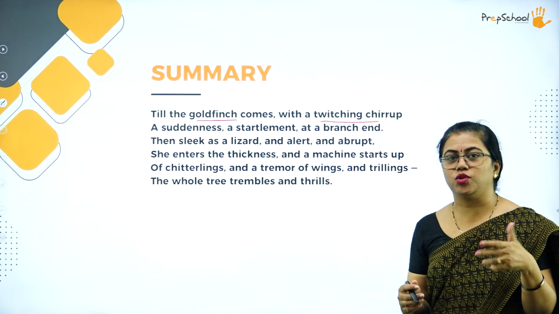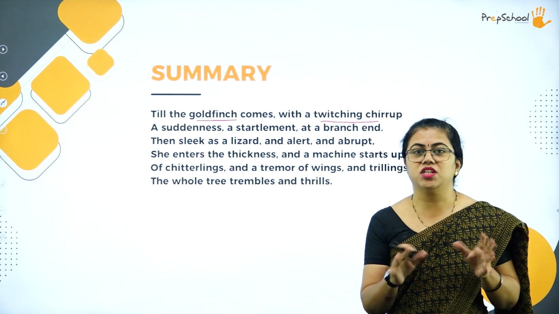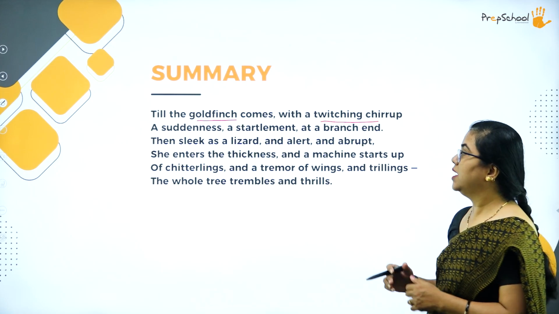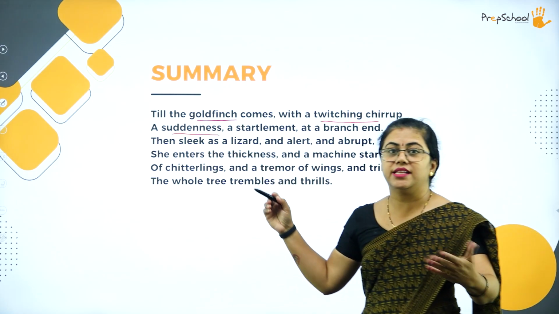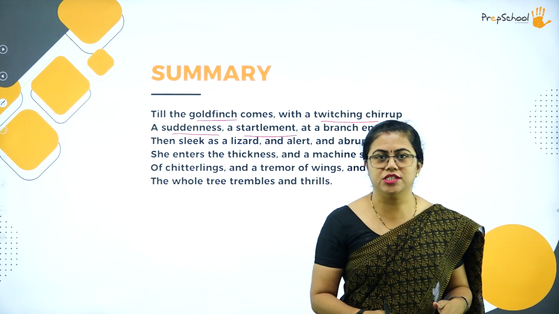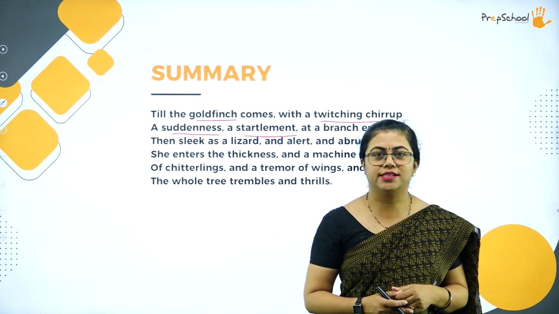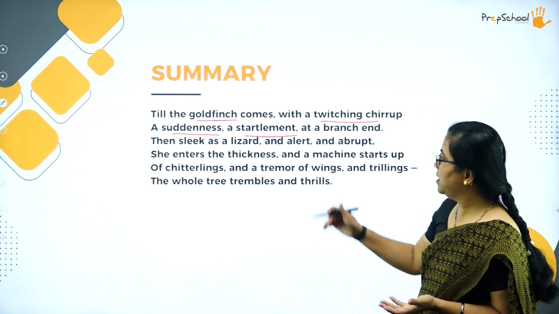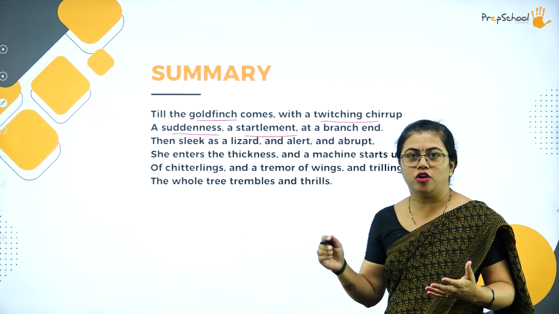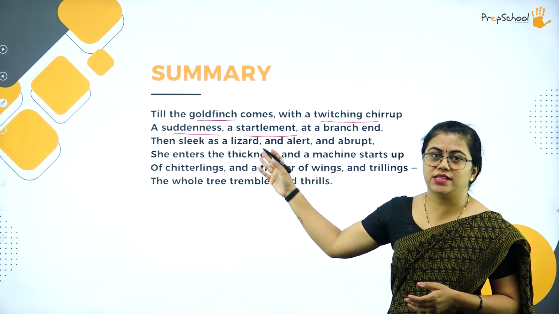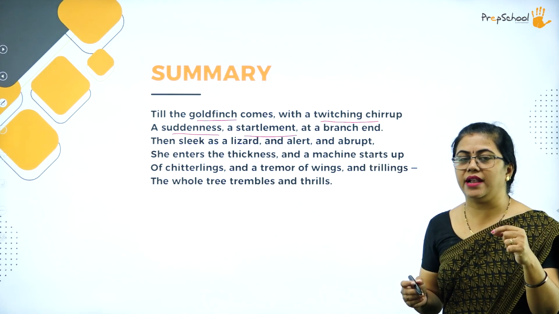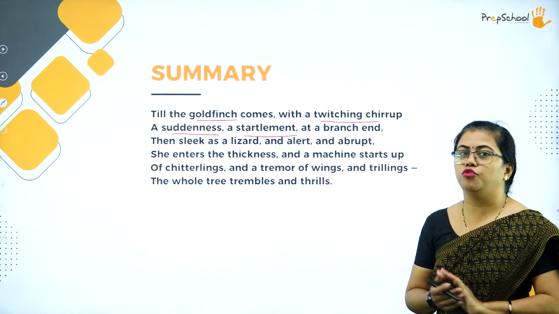The goldfinch bird actually has sudden, very swift movements. So as soon as the bird comes there, a suddenness, all of a sudden a movement starts. Then a startlement, all of a sudden there is a movement in the tree. That time the tree also gets startled, like some kind of spark, like you get a current shock and you move all of a sudden. At a branch end, as soon as the bird enters the branch end, all this movement starts.